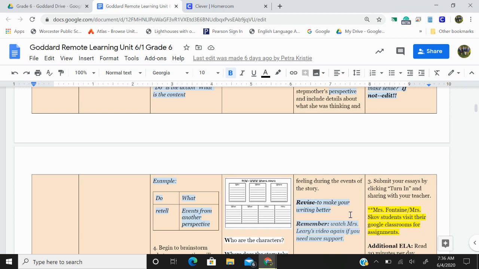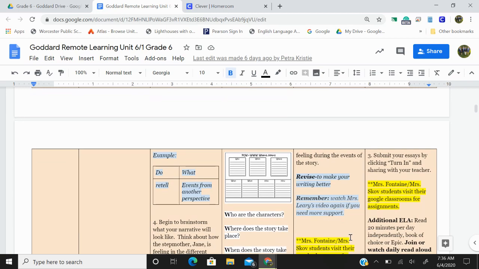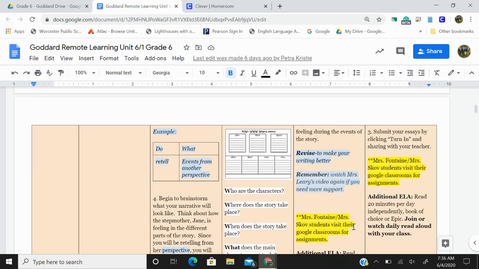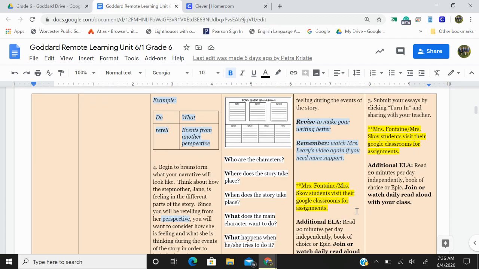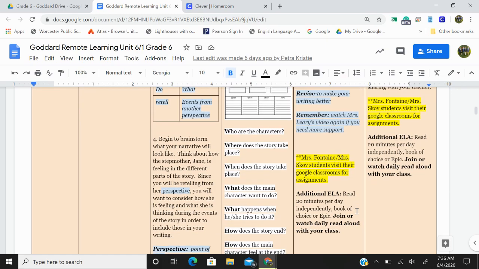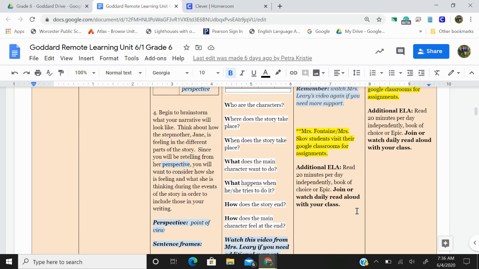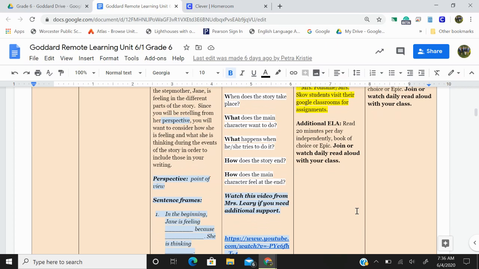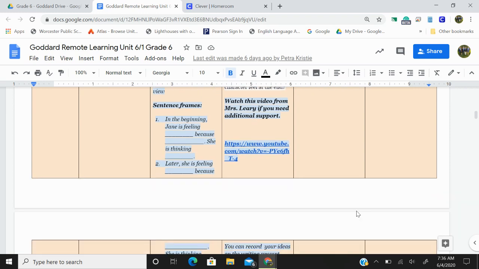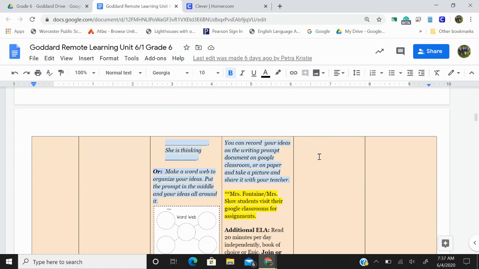Remember, revise means to make your writing better, and perspective means point of view. Also, you can watch Mrs. Leary's video again if you need more support, and it's in the Wednesday plan. Mrs. Fontaine and Ms. Gove students, please visit their Google Classrooms for assignments. For additional ELA, read 20 minutes per day independently or on Epic, and join or watch the daily read aloud with your class. And here's the link to Mrs. Leary's YouTube video on Wednesday if you need that.